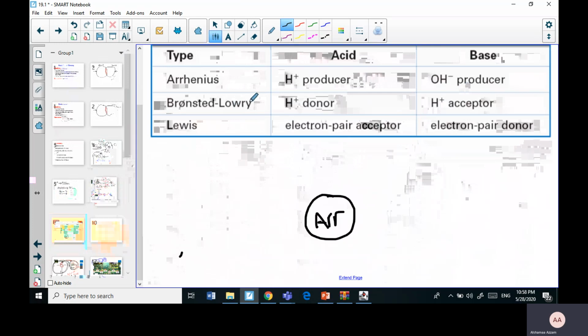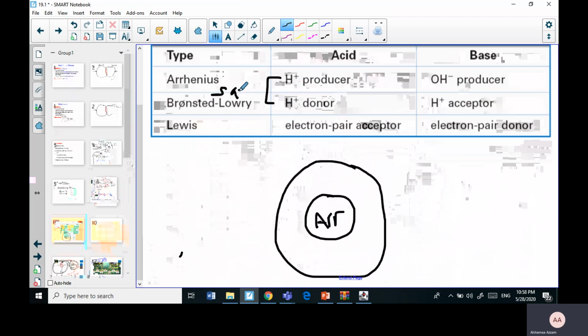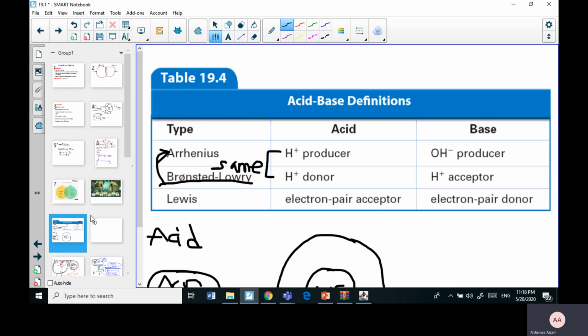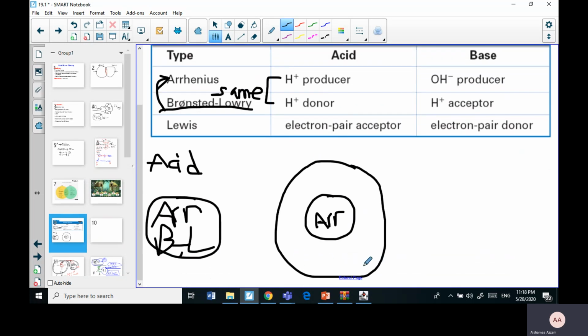A base should have a hydroxyl group that is connected in an ionic bond. Okay, then Bronsted-Lowry came and he made it a little bit broader. The acid is actually the same. They have the same definition. So all Bronsted-Lowry acids are actually Arrhenius acids. Okay, so if you are only speaking about acids, we can have Arrhenius and Bronsted-Lowry in the same circle. But if we're talking about acids and bases, no, actually Bronsted-Lowry had a broader one.